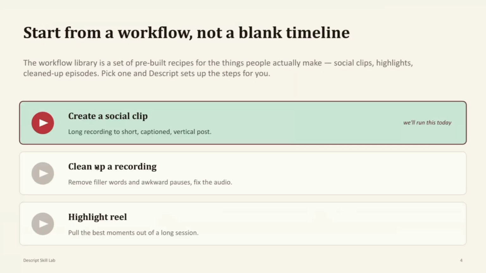Like I mentioned here, we have a couple different things that can be done, but with Descript, today we're going to be looking at creating a social clip. You can do things like clean up a recording or create a highlight reel, again, from multiple sources. I am going to show one feature that is my personal favorite and the reason that I work here. Before I worked at Descript, I was a freelance podcast editor, like I mentioned, but I used Descript as a tool. There's one feature here called remove filler words.